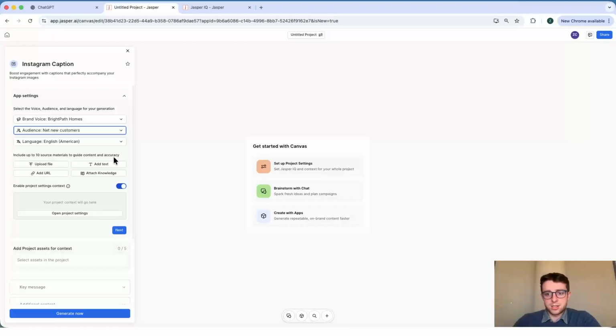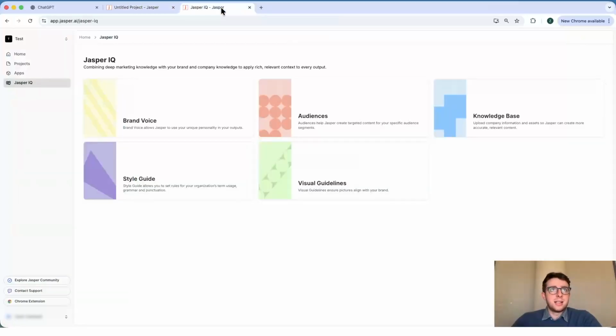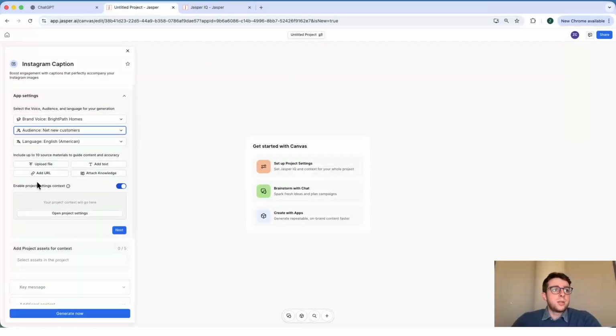What we saw previously in the setup in our Jasper IQ settings is when we were creating things like the brand voice, we had the ability to provide previous examples of our brand voice in action, which Jasper could then use to ensure that future content has consistency with the overall brand voice. We also have our setting here where we could upload knowledge, so things like company information and different assets, which Jasper could then utilize to ensure that we're creating customized, tailored content for our organization. What we can do here is take that a step further. So in our example, we're focusing on a specific real estate development project.